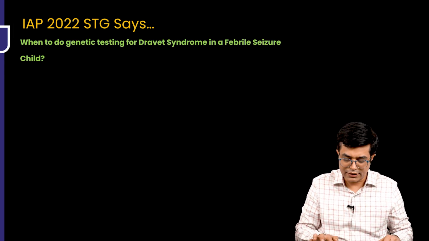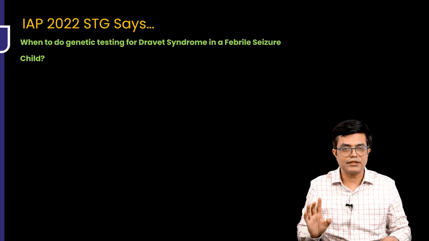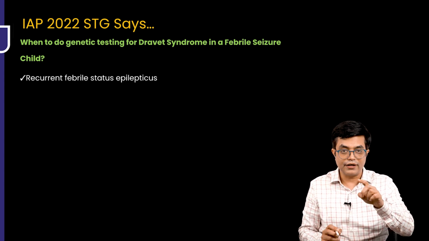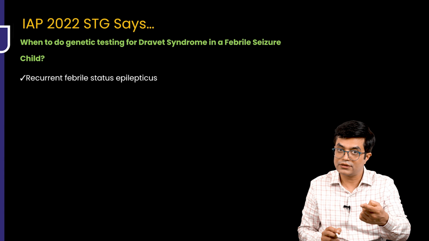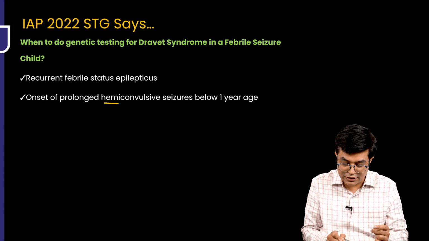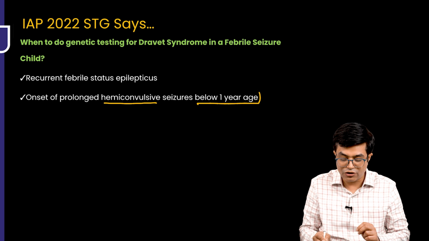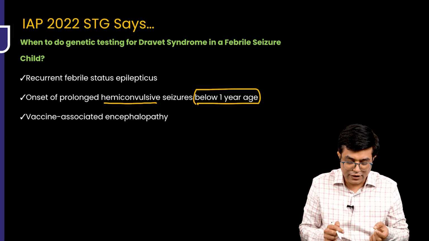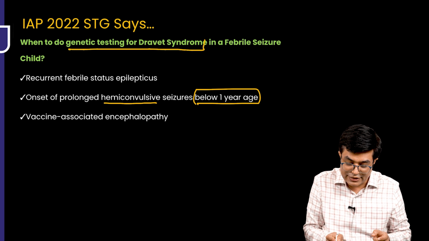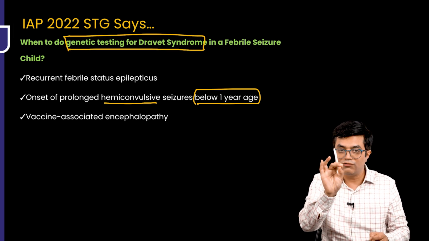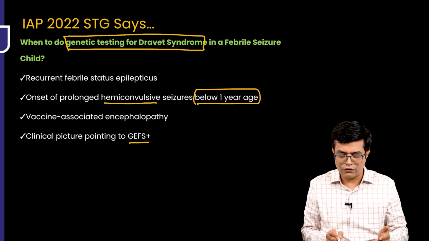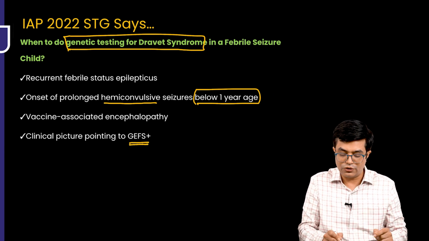The guidelines very clearly say when to do genetic testing for Dravet syndrome in a febrile seizure child. First of all, in case there is recurrent febrile status epilepticus, right? Second, if there is onset of prolonged hemiconvulsive, one-sided seizure below 1 year of age, so onset below infancy. Thirdly, any patient with vaccine-associated encephalopathy, you have to do genetic testing for Dravet syndrome, and I told you all 4 genes have to be checked. And fourthly, if there is a clinical picture pointing towards GEFS plus, then also you need to do genetic testing.